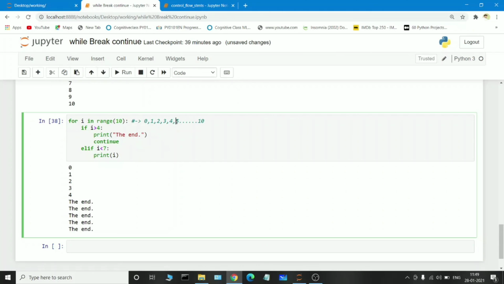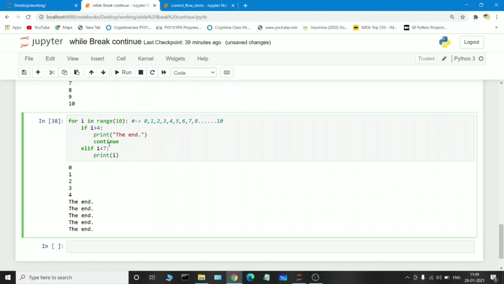Okay, suppose you pass 5, so 5 is greater than 4, it will print the statement in the print statement, and again we will continue. What is the next value? The next value will be 6. So 6 is greater than 4, the condition is true, it will print the statement we have passed, and again we are passing continue. Continue means it will again be continued. Okay, 7 is greater than 4, the condition is true, it will print the statement and again continue, which means now 8.